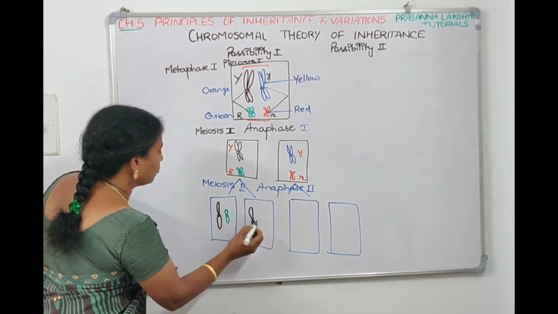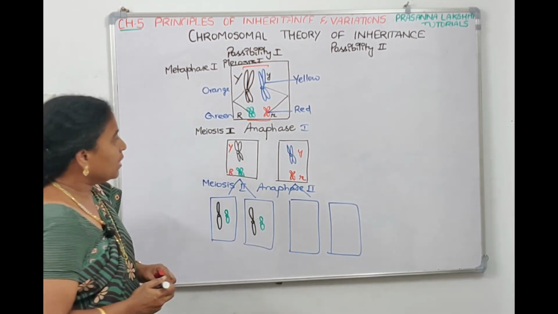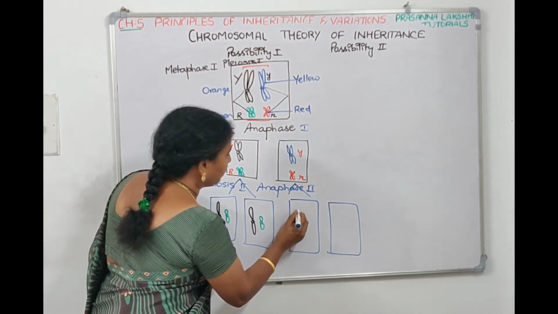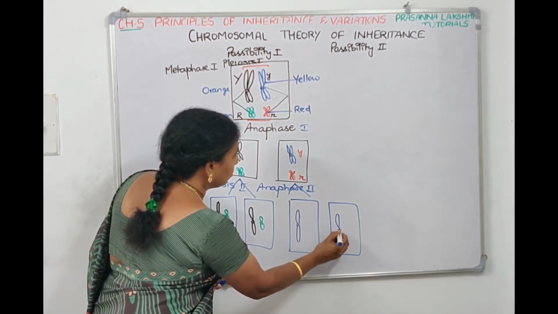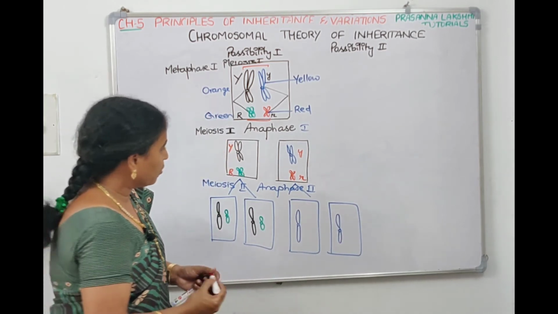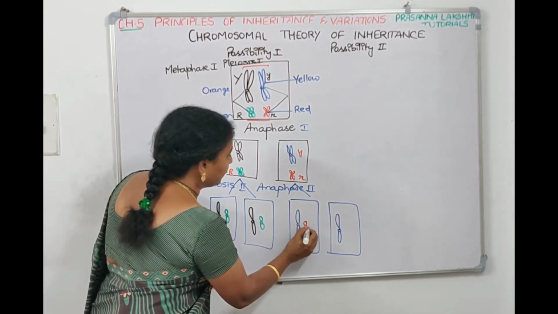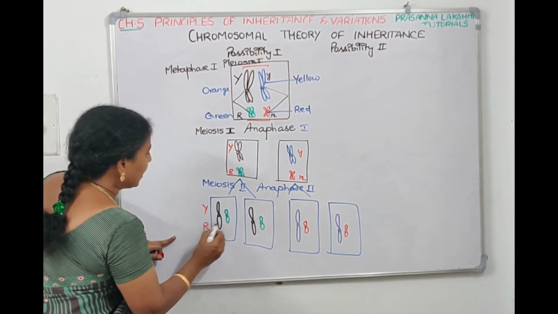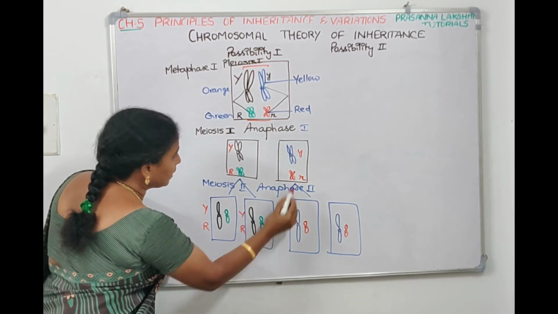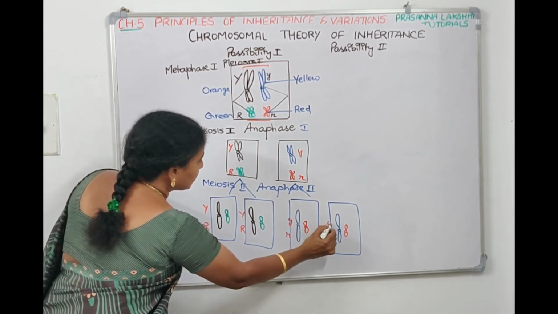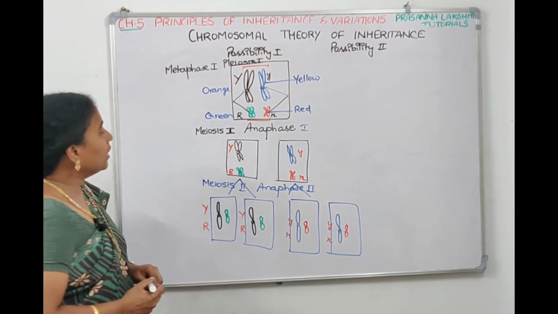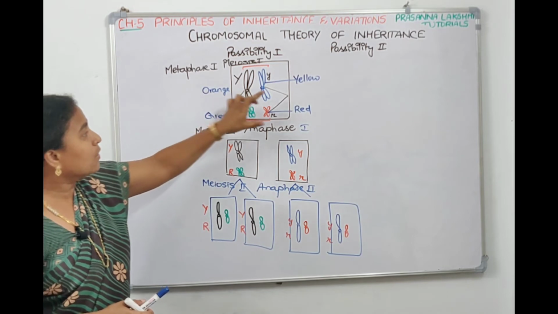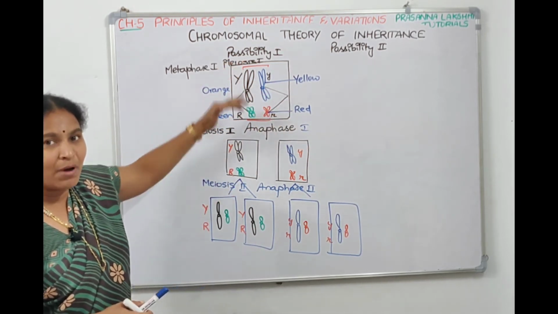One green chromosome, daughter chromosome, the other daughter chromosome. Here what happens? The blue colored chromosome splits into one chromosome and another chromosome. The red chromosome also splits, red and red. Means it is going capital Y with capital R, this also capital Y with capital R, this is small y small r, this is small y with small r. So here they are telling that the orange colored chromosome is segregating with green and the yellow colored chromosome is segregating with red in one possibility.